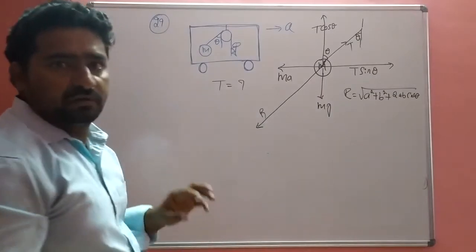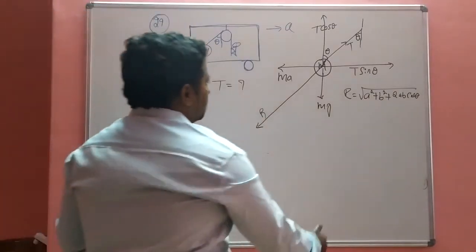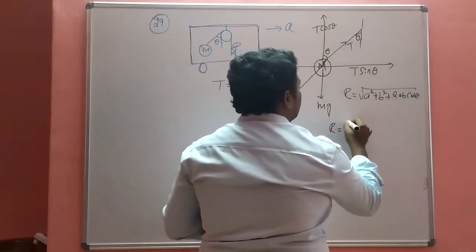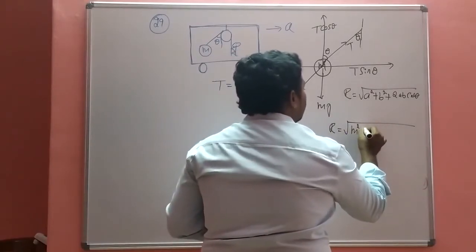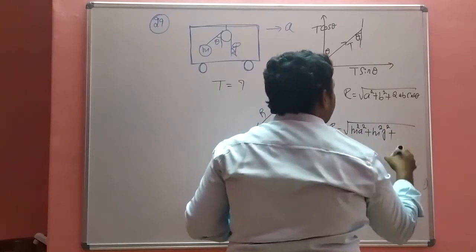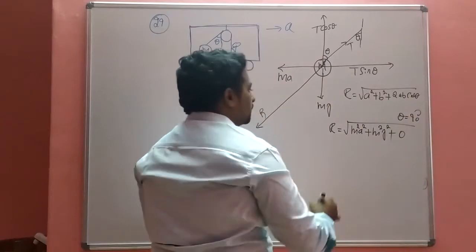So the resultant force R is equal to square root of m square a square plus m square g square plus, since theta is 90 degrees, that term is 0.